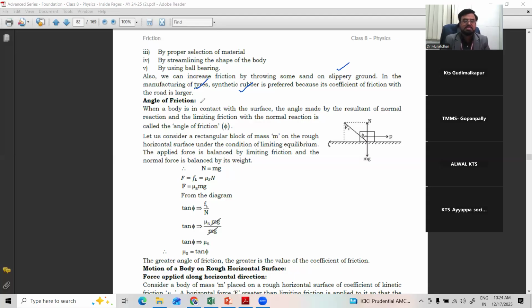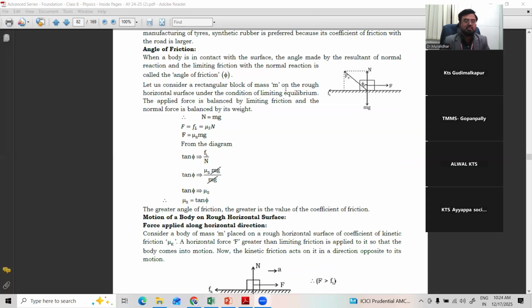So those are the methods for increasing. Increasing and reducing are covered here, right? Very important in our day-to-day life: wherever required we can reduce the friction, wherever required we can increase it, to make a body move, or make a body stop, or make a body transfer energy. For everything it is possible, right? Oiling and greasing together are called lubrication. It is compulsory; every vehicle keeps changing the oil every some kilometers. Why? Because of the friction, right?